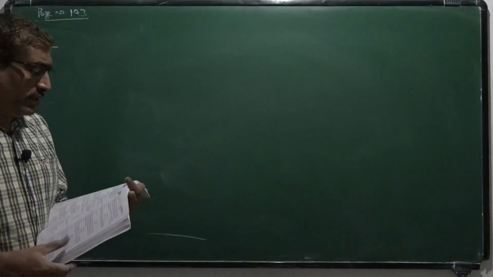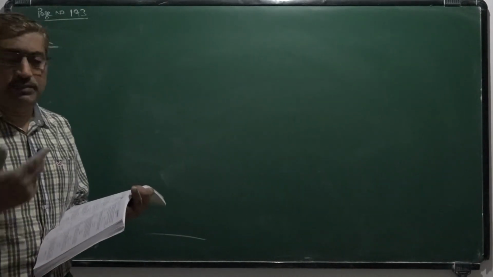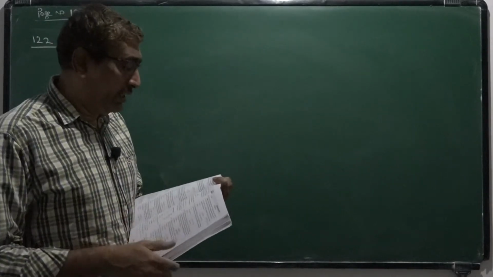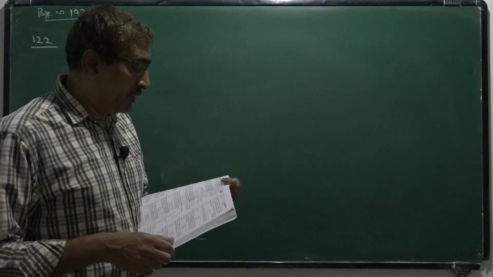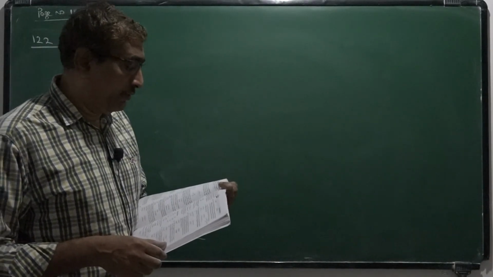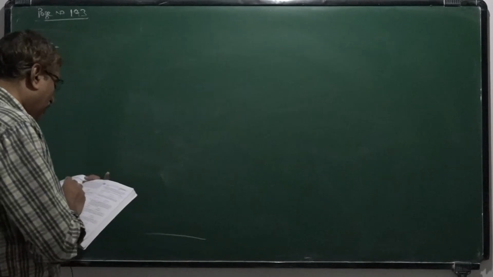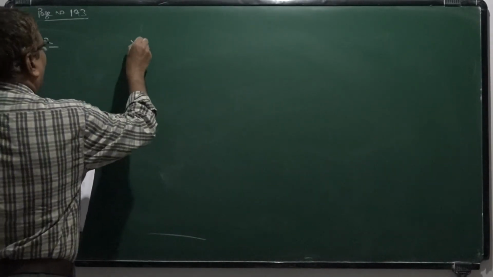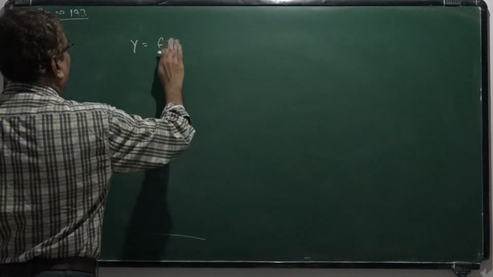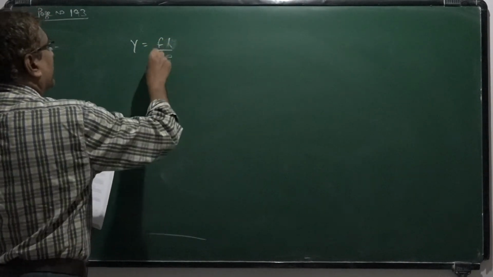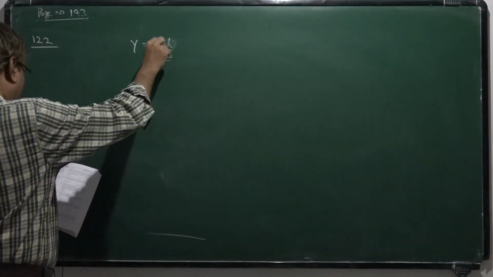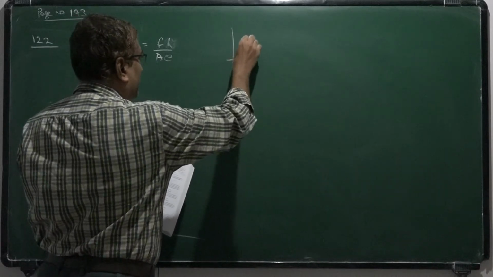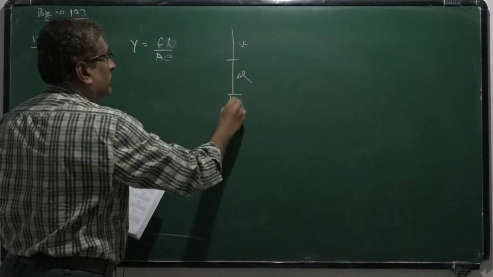this is also same, aluminum same length, same cross section, that means dimensions are same. In this case, you have to calculate the ratio of increase in length. So, Y is equal to FL by AE. In this, L and A are same and F is also same because it is the same wire. Half of the part is steel, half of it is aluminum. So, it is suspended by a load.